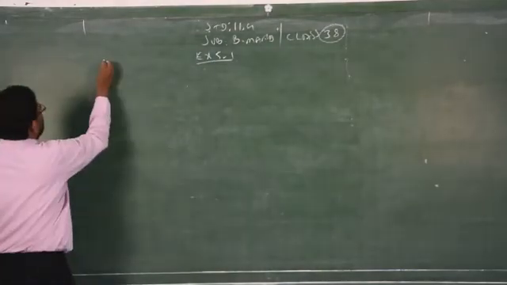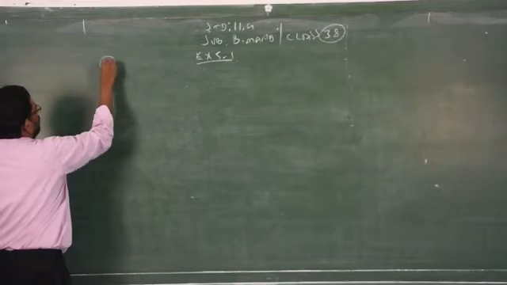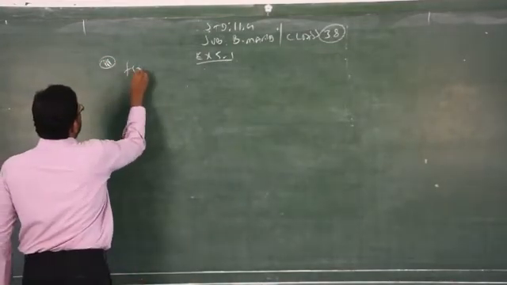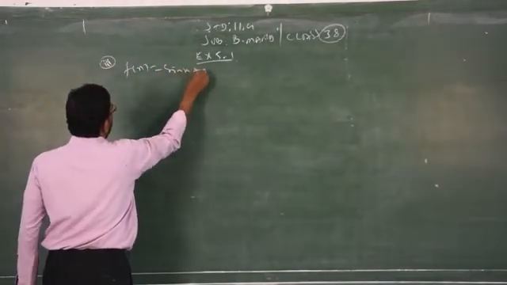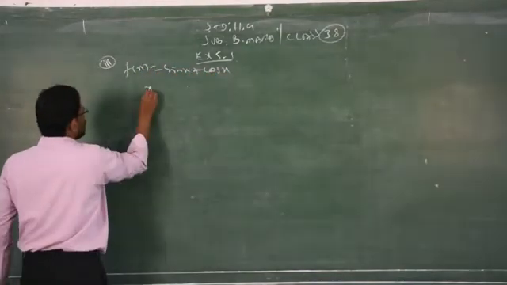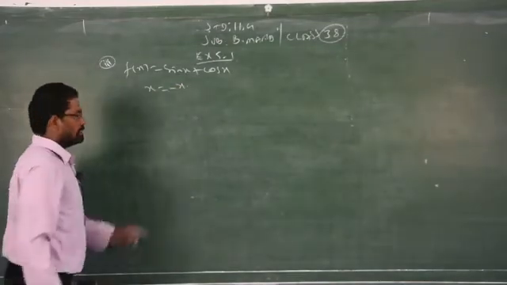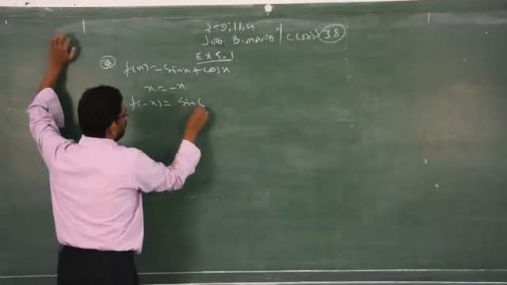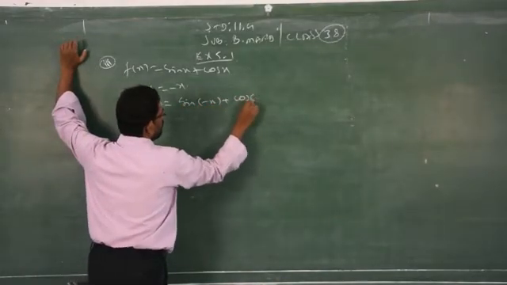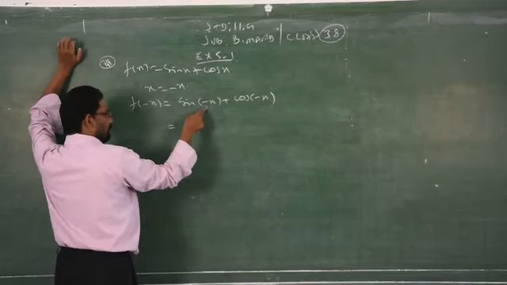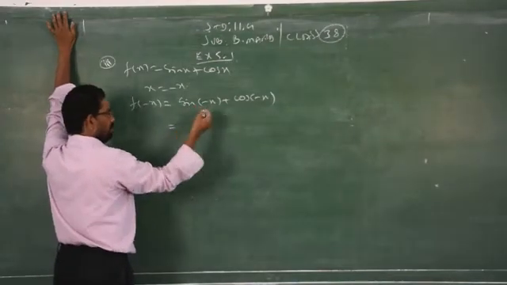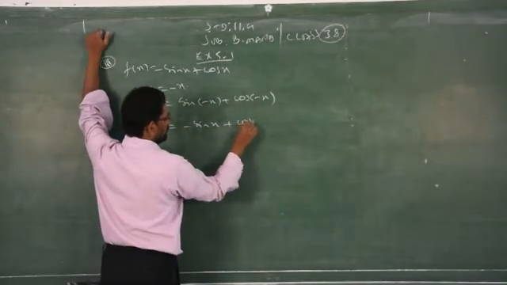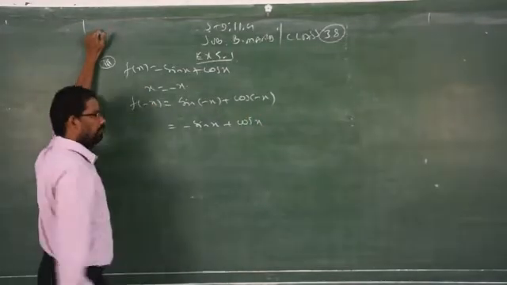Third subdivision of question number 1, that is f of x equals sin x plus cos x. According to the condition, you have to replace x by minus x: f of minus x is equal to sin of minus x plus cos of minus x. According to the trigonometrical formula, sin of negative x will be minus sin x, and cos is an even function, therefore it becomes cos x. Clear? This concept was studied earlier in the 4th chapter.